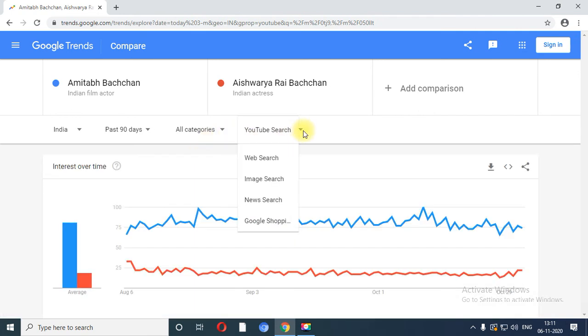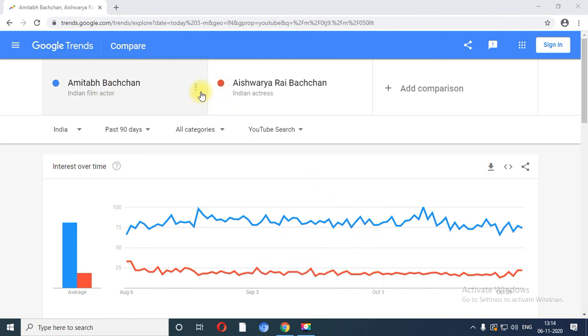You can select web search, you can perform image search, you can see the graph of news search or Google shopping. But this particular search is based on people, so I have used either YouTube or web search or image search. So if a female is there, naturally image search is performed on that particular category, right?